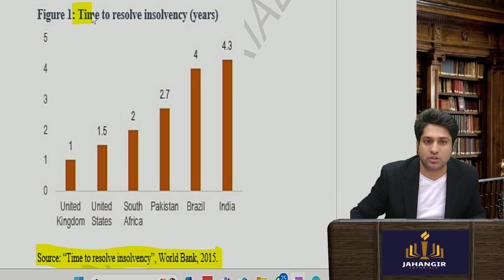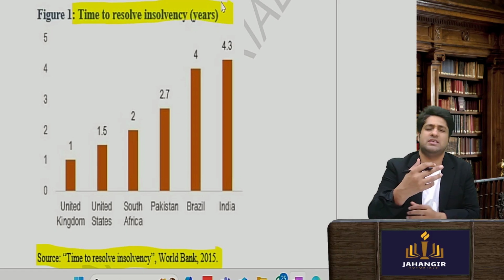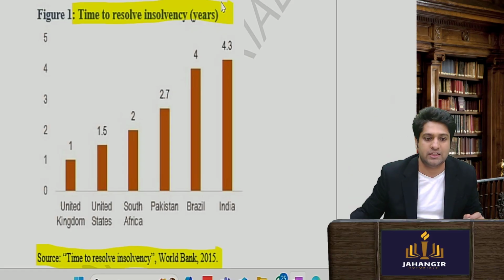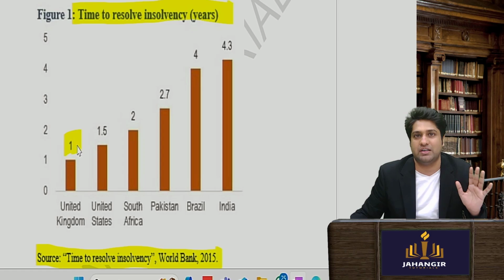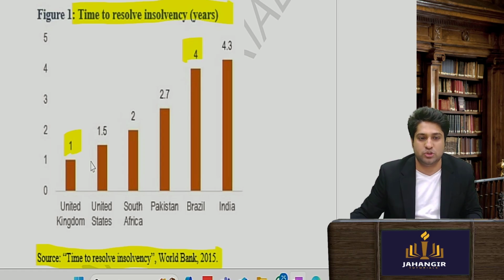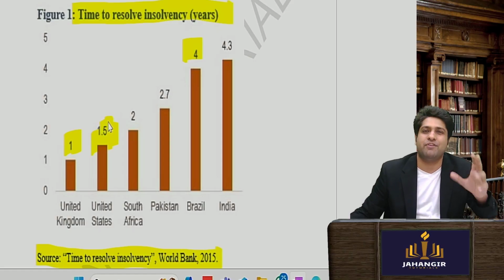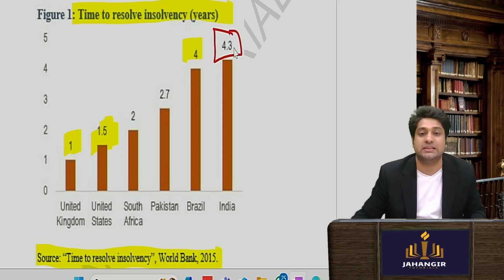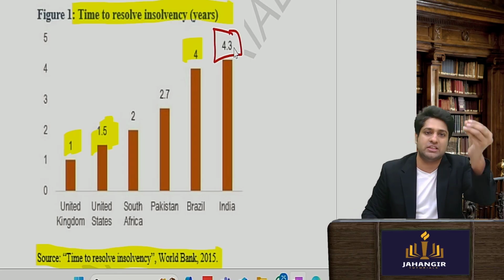The time to resolve any insolvency, if the creditor took the company to court, in UK used to be one year. In Brazil it used to go on for 4 years. In USA it used to go 1.5 years. But in India it took 4.3 years for one case to get over.